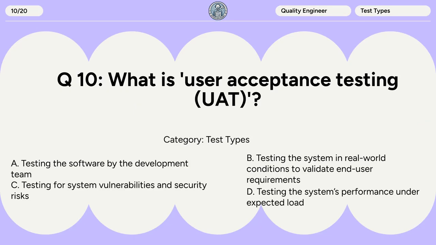Question 10. What is user acceptance testing? A. Testing the software by the development team. B. Testing the system in real-world conditions to validate end-user requirements. C. Testing for system vulnerabilities and security risks. D. Testing the system's performance under expected load.